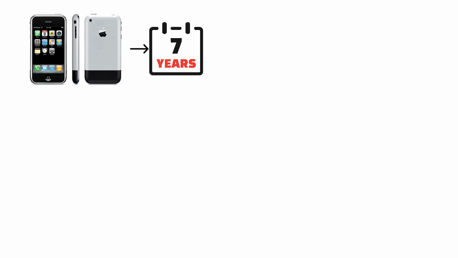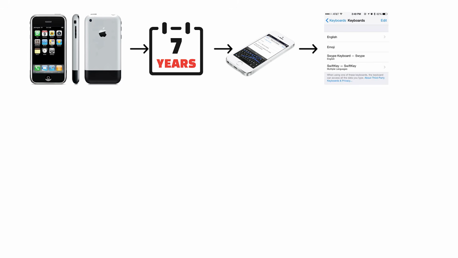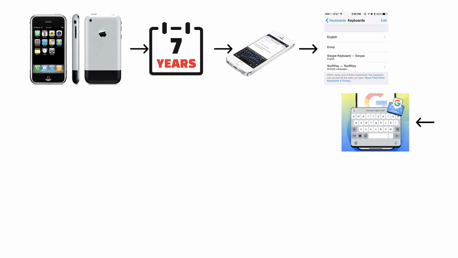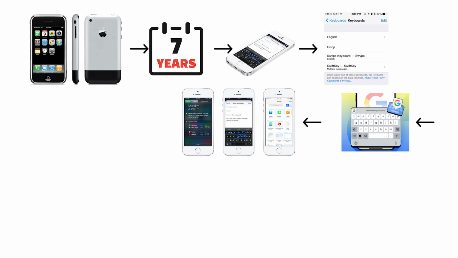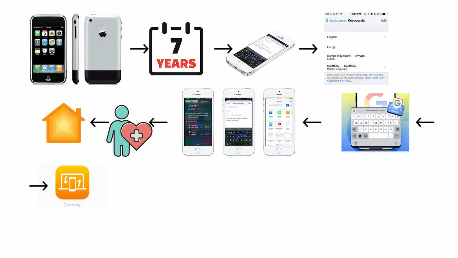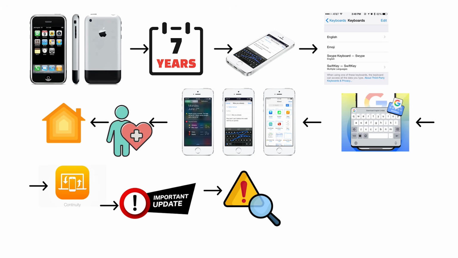The original iPhone launched in 2007 with one keyboard, Apple's. For 7 years, there was no other option. iOS 8 finally opened the keyboard to third-party developers. SwiftKey, Gboard, and dozens of others were available within days. iOS 8 also added extensions, HealthKit, HomeKit, and continuity features across Apple devices. It was a significant update. It also had a significant problem.